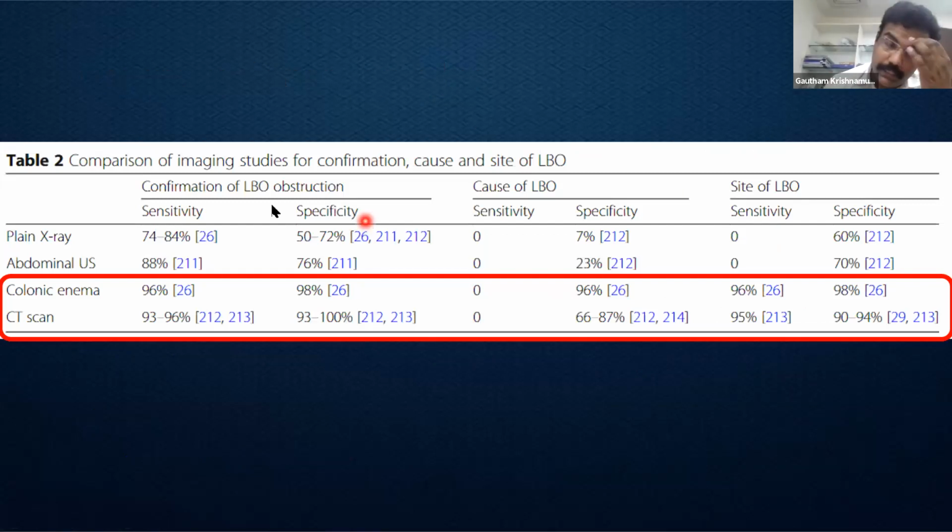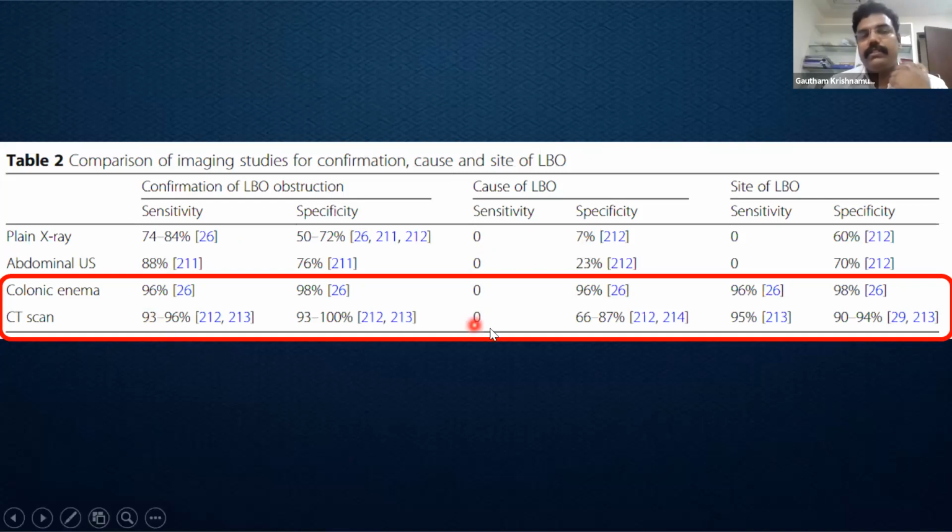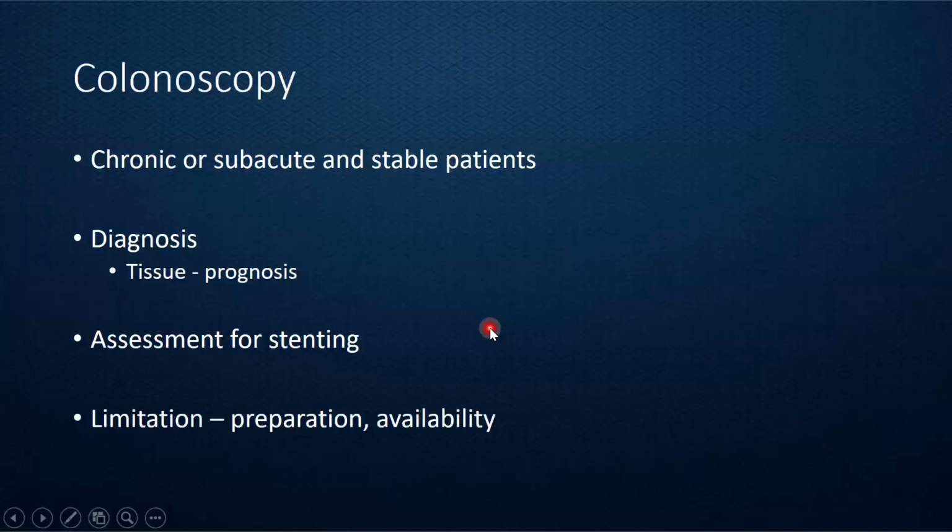So the same thing with respect to the confirmation of large bowel obstruction, the cause of identifying malignancy as the cause of obstruction, as well as in determining the site of obstruction, CT has a very good sensitivity and specificity. So where does colonoscopy fit in?